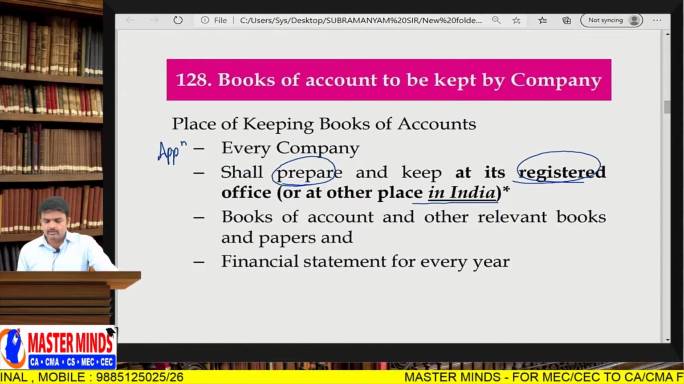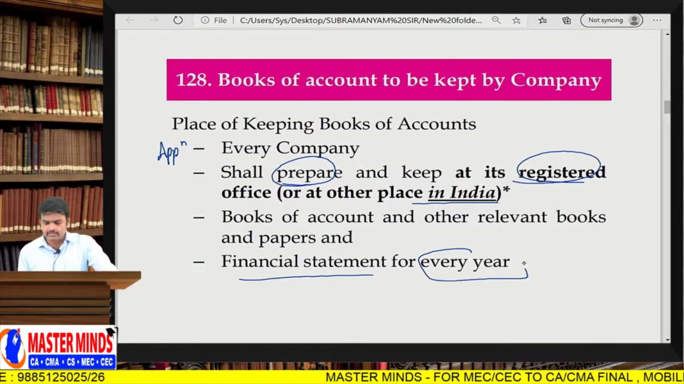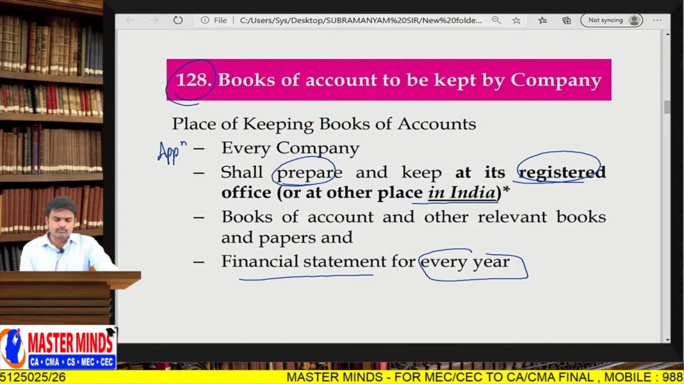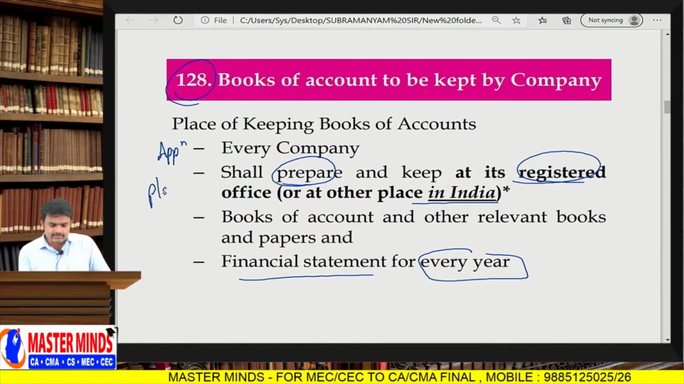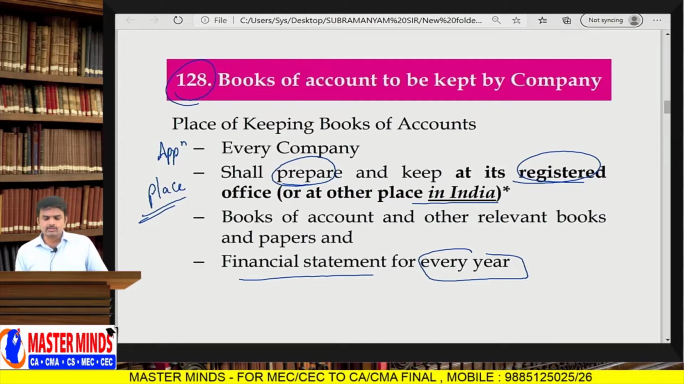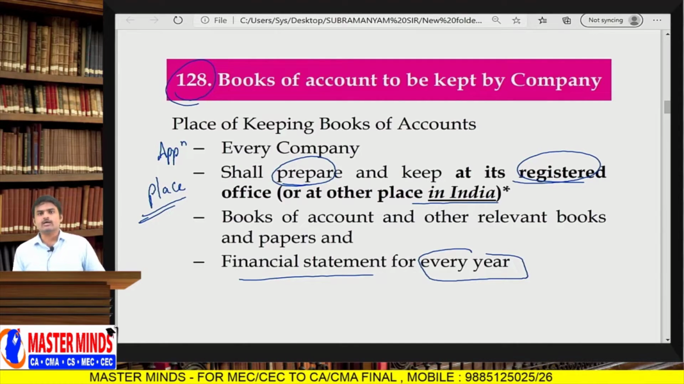Next one, books of account and other related books and papers and financial statements for every year. Simply, this provision speaks about the applicability of books of accounts and financial statements. It is applicable to every company, and we need to maintain them at the registered office or at any other place in India, which is decided by the board of directors by passing a board resolution. Within 7 days of the board resolution, you have to communicate with the ROC.